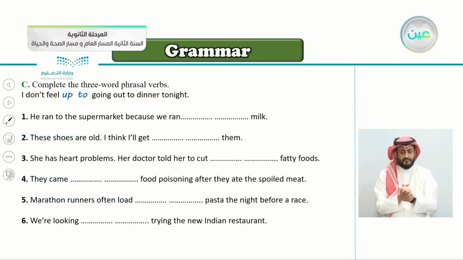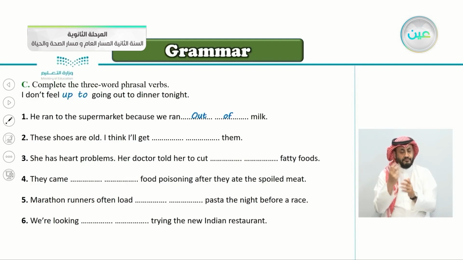Exercise C here, complete the three-word phrasal verbs. I don't feel up to going to dinner tonight. So I think this is an easy exercise. He ran to the supermarket because we ran out of milk. So ran out, there's no more milk. So we say, very good, we ran out of milk.